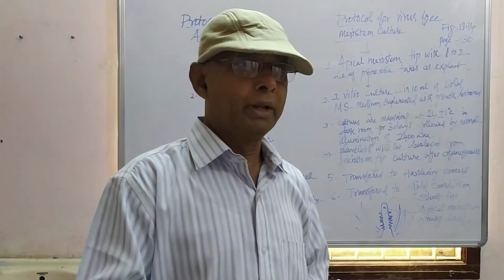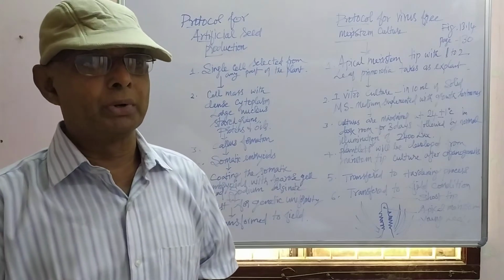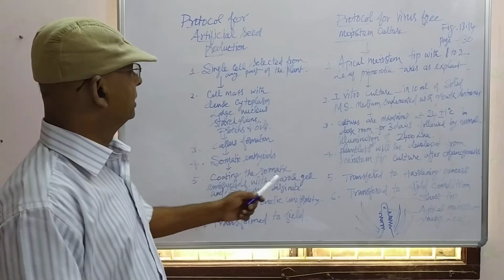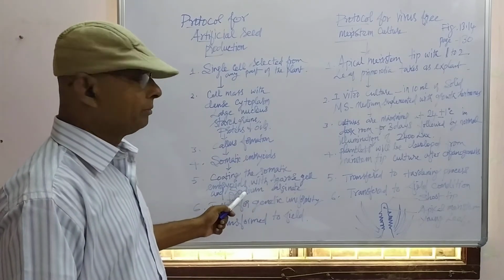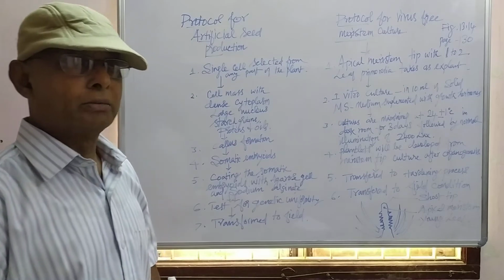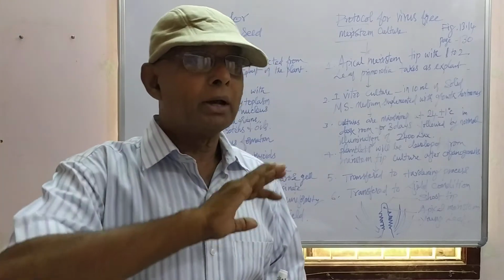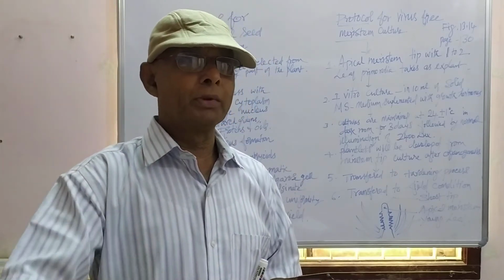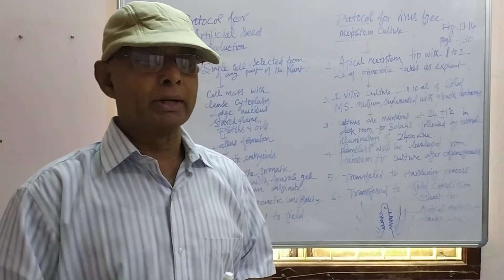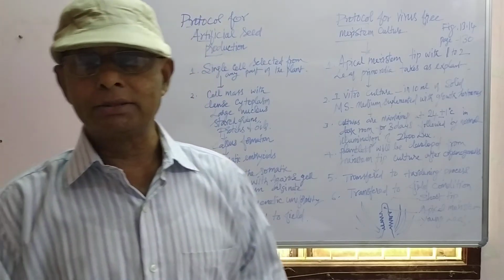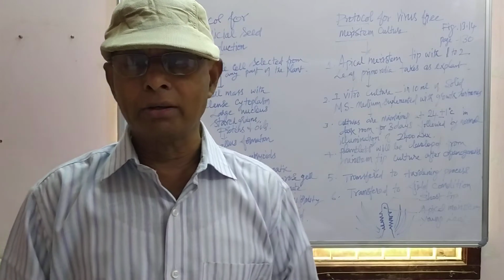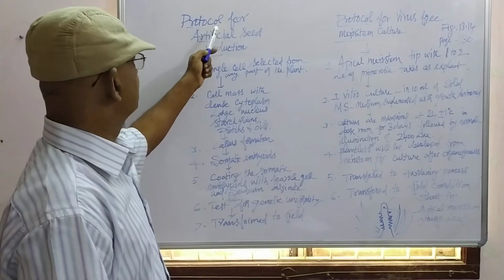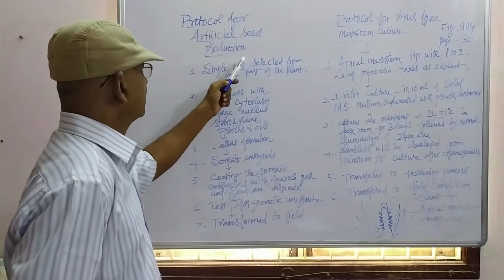From the callus, some embryoid, somatic embryo, will be produced. Those embryoids will be coated with agar gel and sodium alginate. These are the inert materials applied on the surface of the embryoid to get synthetic seeds, so that the end product is synthetic seed. Synthetic seeds and artificial seeds are produced like this. This is the protocol, the method for artificial seed production.